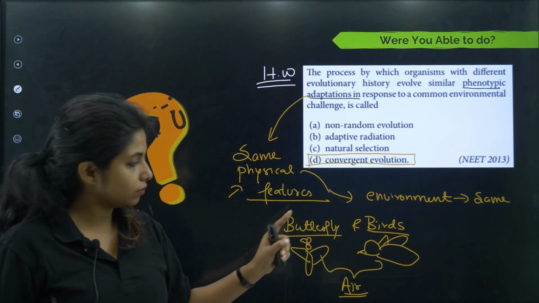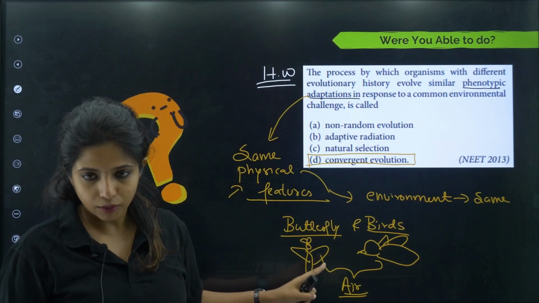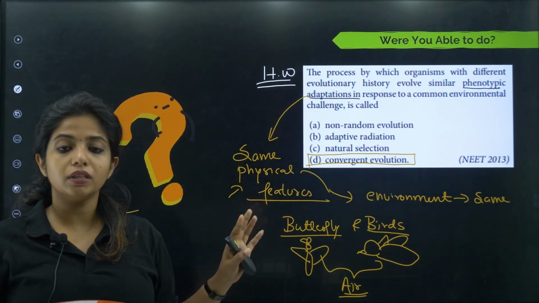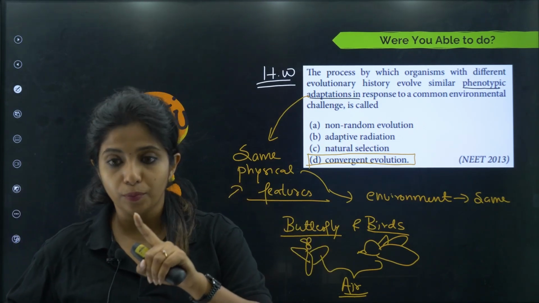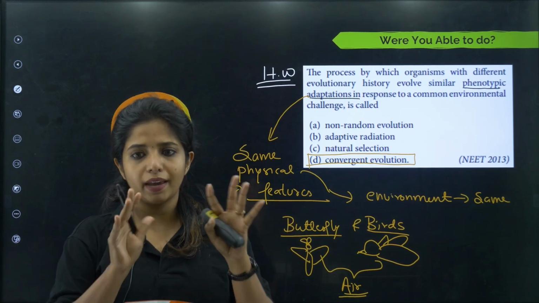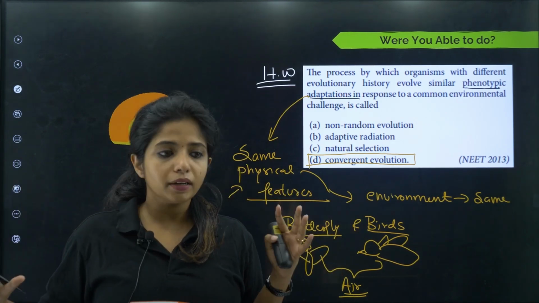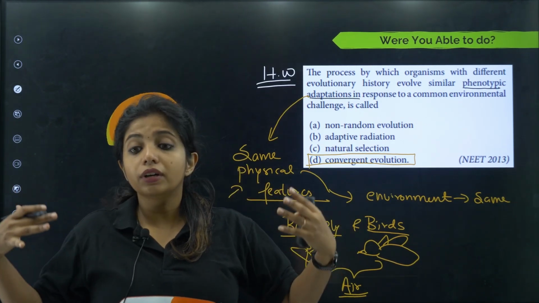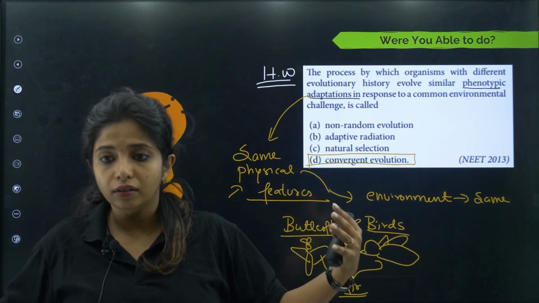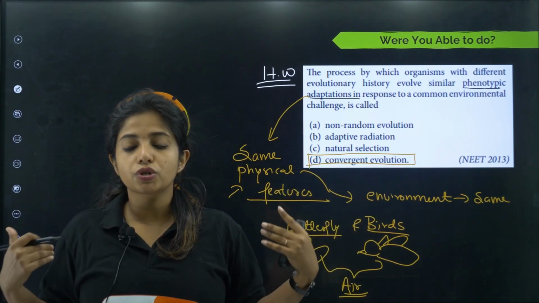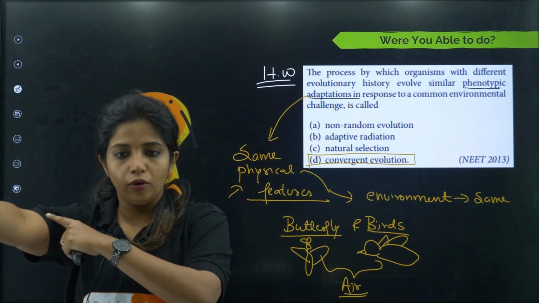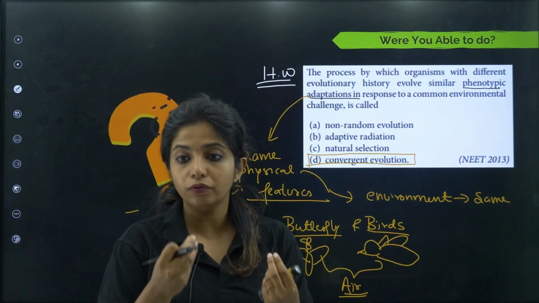So obviously the anatomical structure is not the same. That is why I am saying they are not evolutionarily connected. Now there is one more group of organisms where they have the same anatomical structure, but because of the different environments that they have lived in, their physical features are different. For example, human forelimb: we have a forelimb and we use this forelimb for having food.